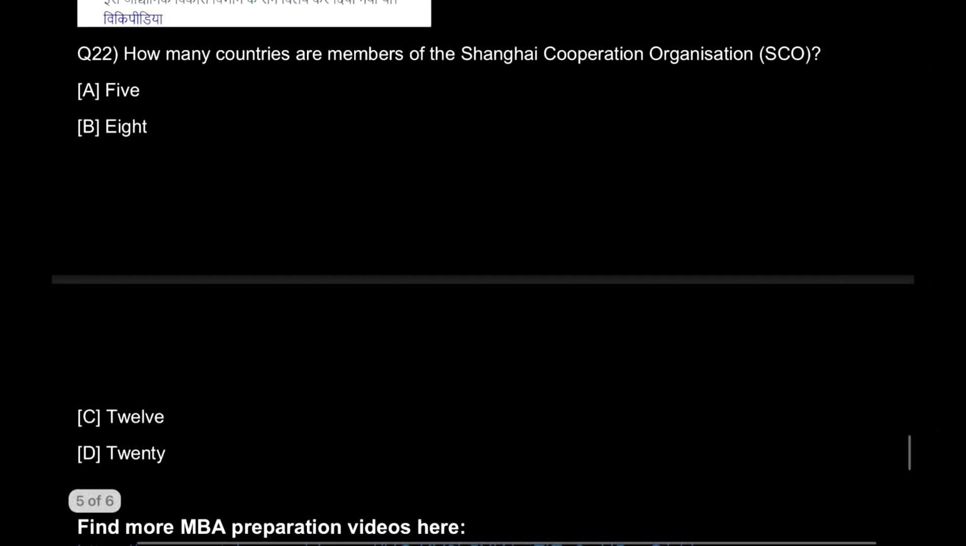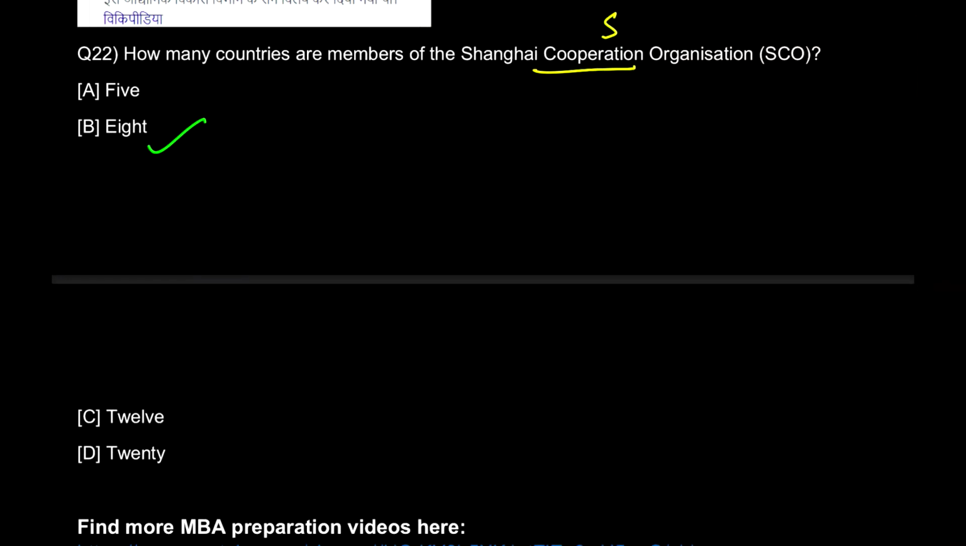Now, last question. How many countries are members of Shanghai Cooperation Organization, SCO? This is your static GK, and the answer to this question is 8. Which are those 8 countries? Okay, this is important. You can Google it. I'll tell you. It's China, India, Kazakhstan, Kyrgyzstan, and Russia, and Pakistan, Tajikistan, and Uzbekistan.